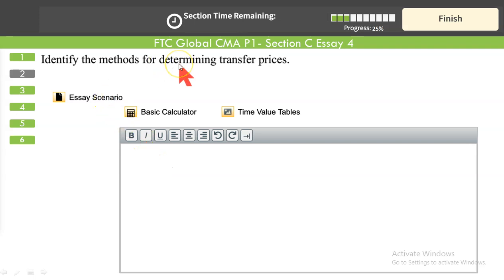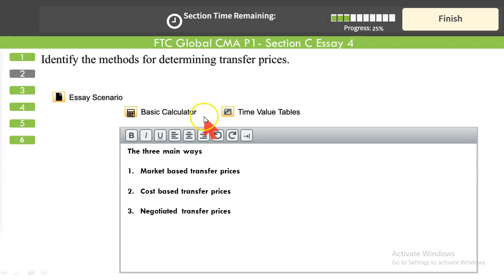Identify the methods for determining transfer pricing. We have 3 main ways of determining transfer pricing. Market-based transfer pricing. Theoretically, this is the best way to establish transfer pricing. Theoretically, it is the best way because in the external market, the price has been determined through forces of demand and supply. So a more objective pricing is based upon the market pricing.